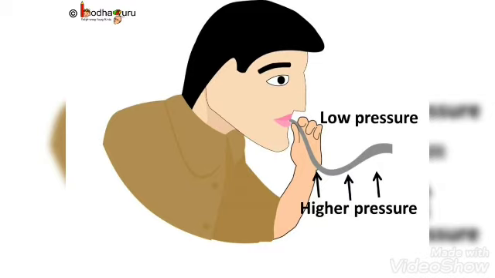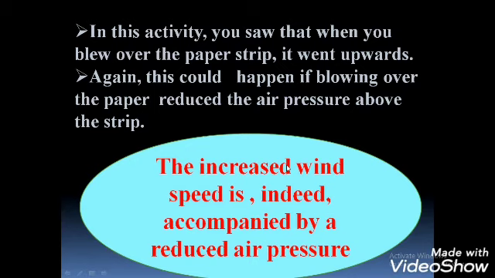It means the air pressure drops too. So, the air pressure beneath the paper is now greater. Wind from there rushes towards the low pressure area and lifts the paper in its way. So, the air moves from high pressure to low pressure zone.